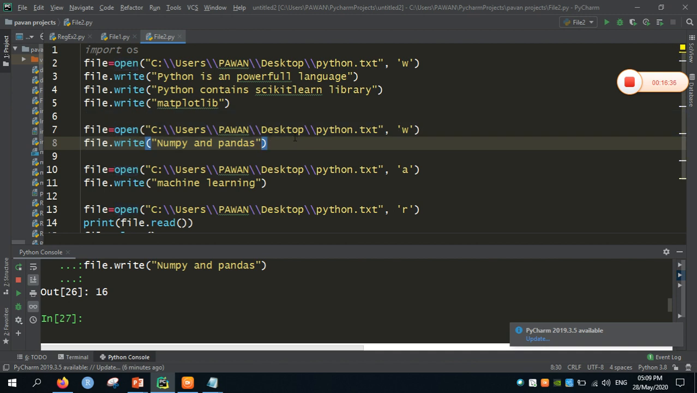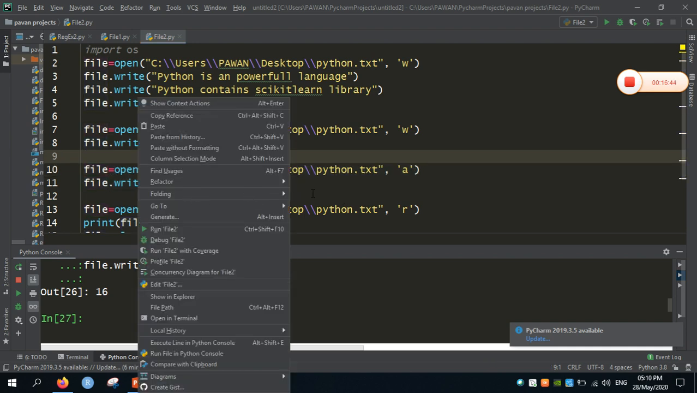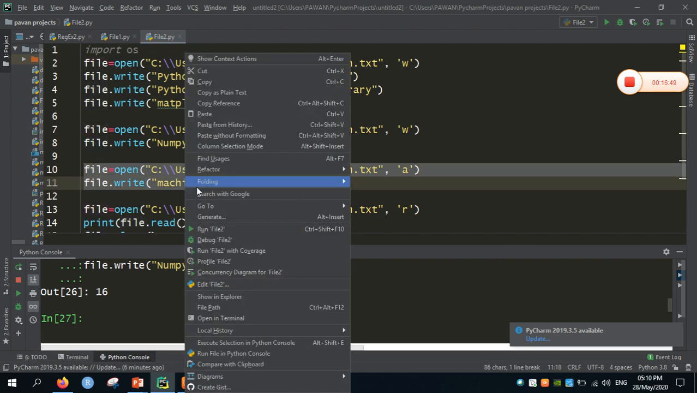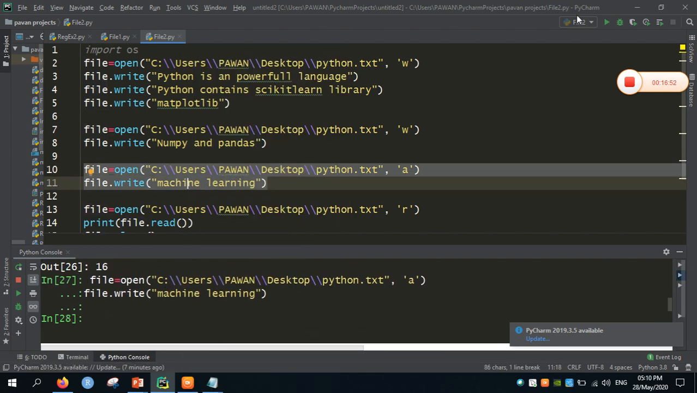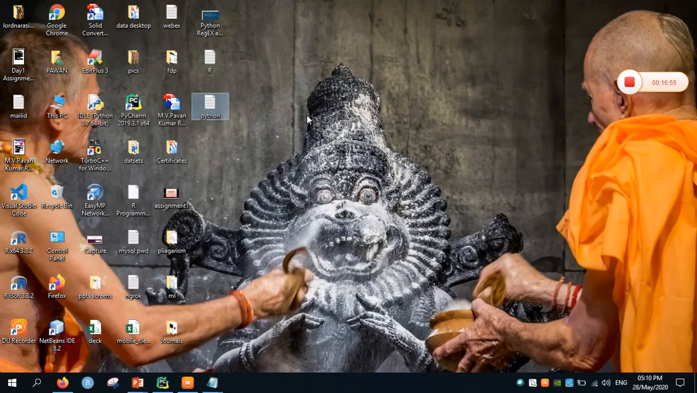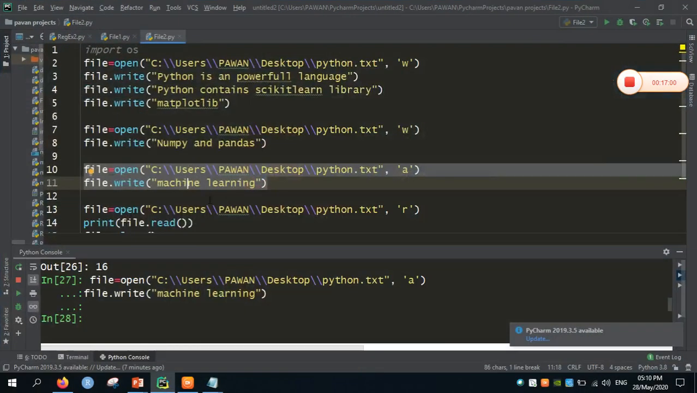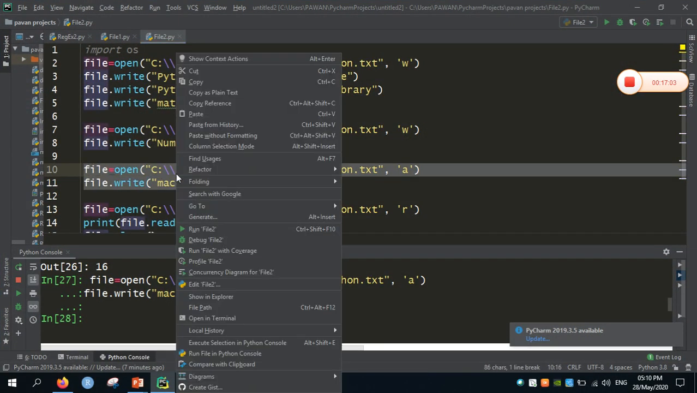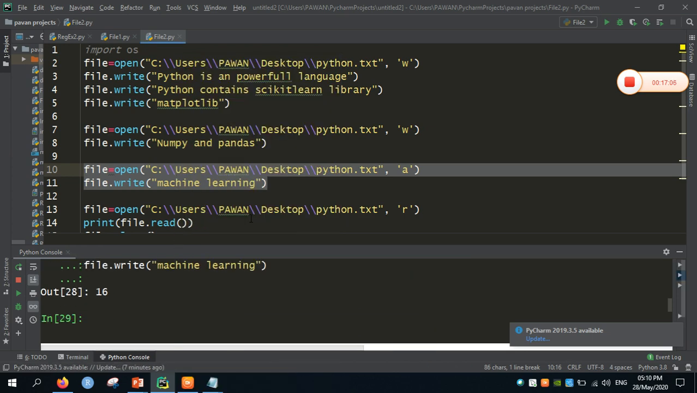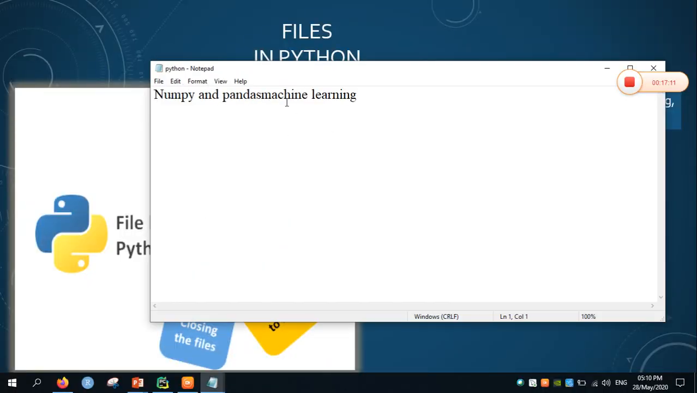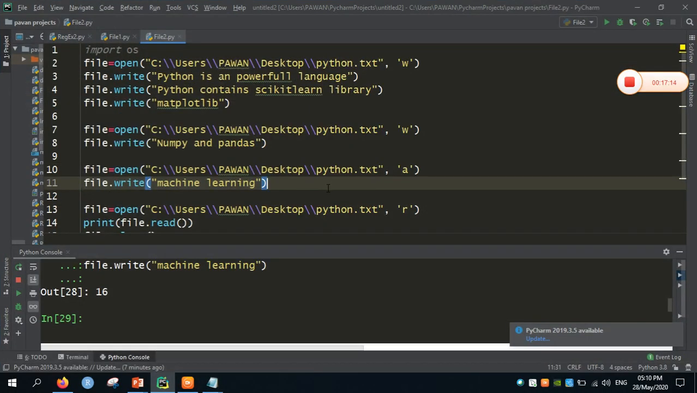In order to append data to the data already present in the file, pass the mode as a, that is append mode. So let me run these lines and let me see whether the file contains numpy and pandas along with machine learning. I executed the code here. I will minimize and check the file python. Once again I am going to run this one. Yeah, numpy, pandas and machine learning. So in this way we can append the data to a file.